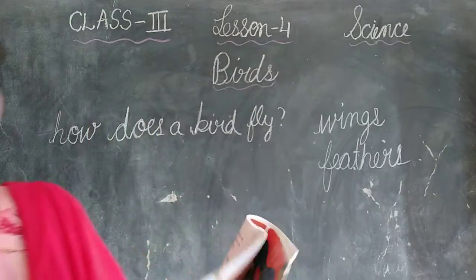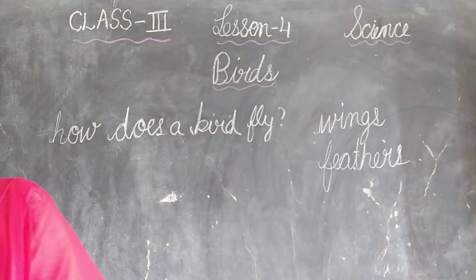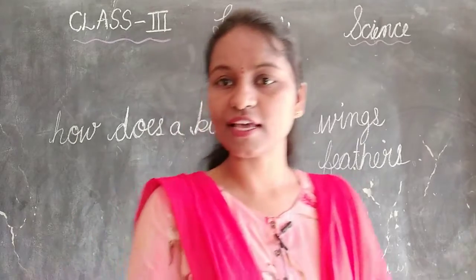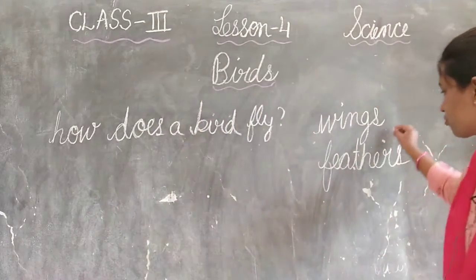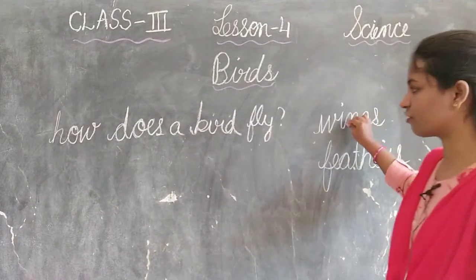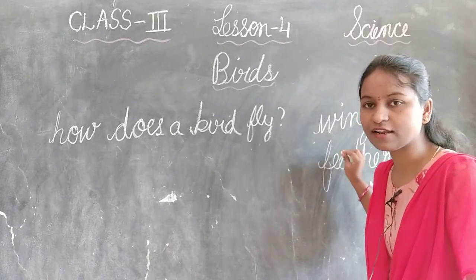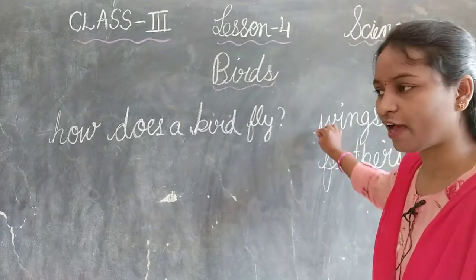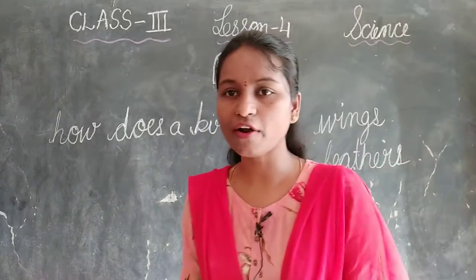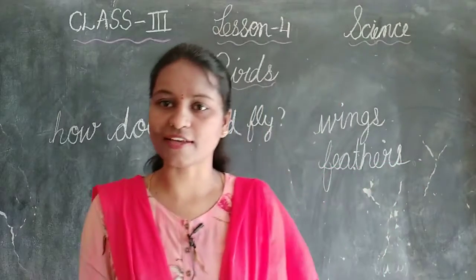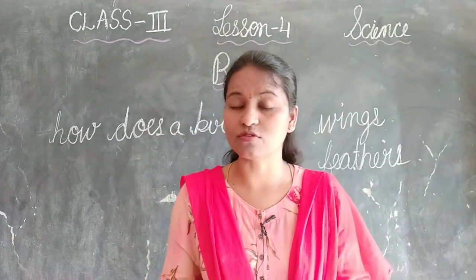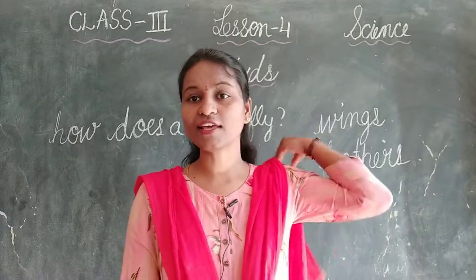Here they are saying that the wings are attached to the feathers. These feathers are light in weight, and the bird's body is very light and they have hollow bones, so that they can fly very easily.